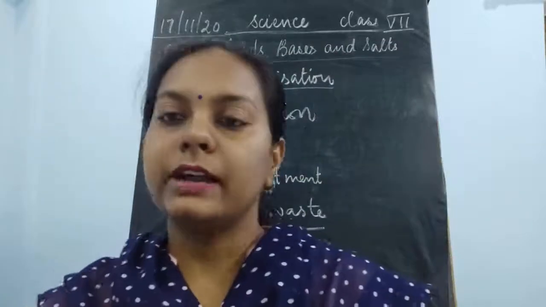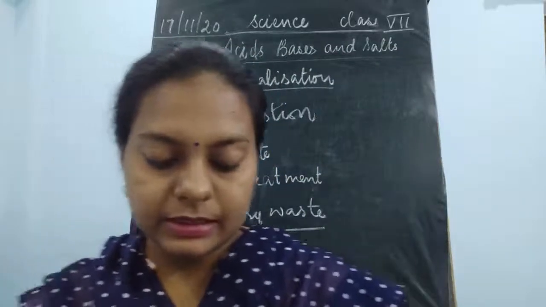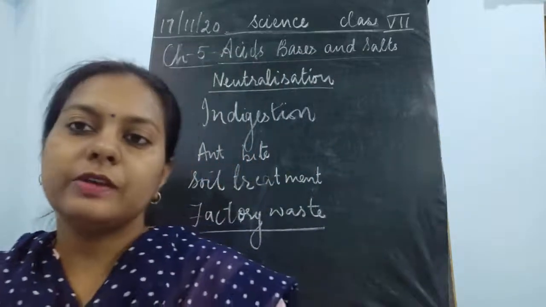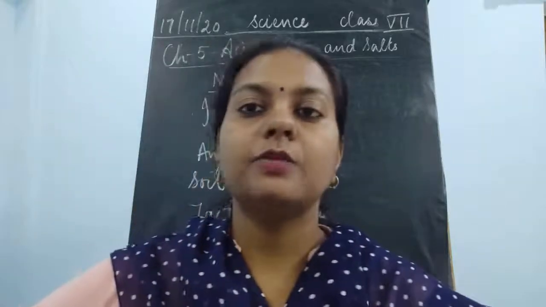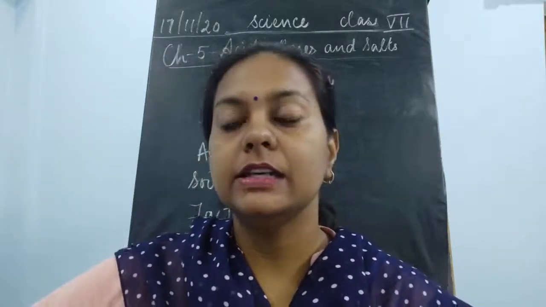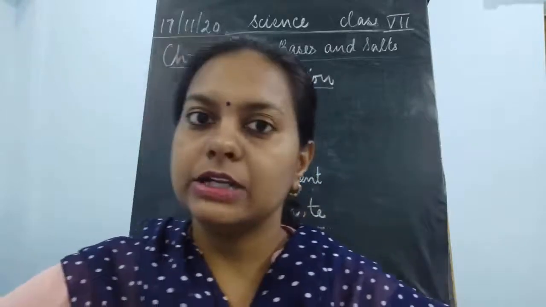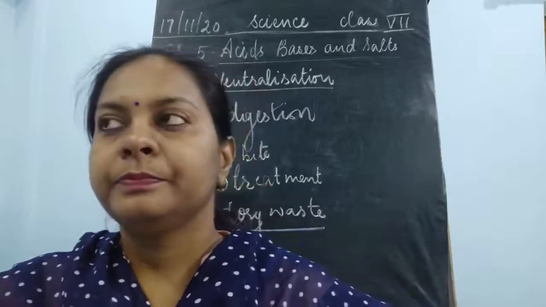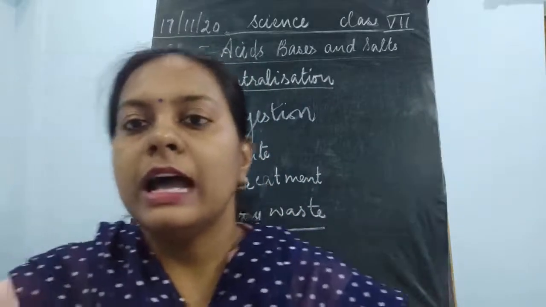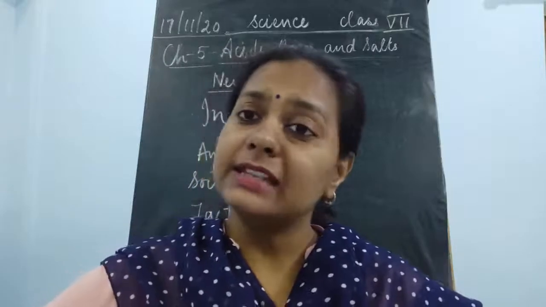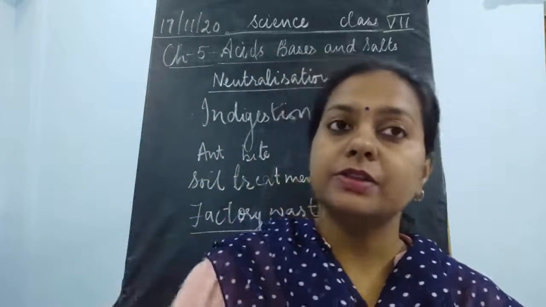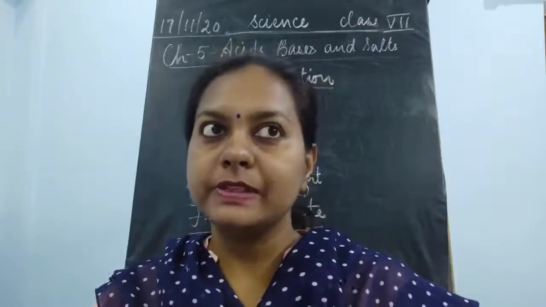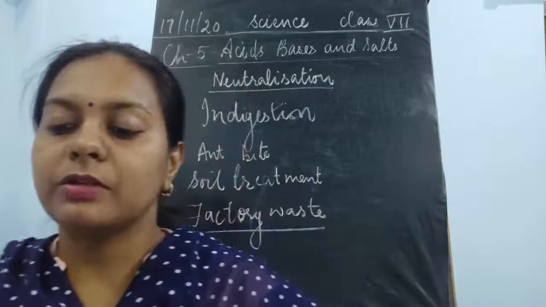It says that whenever factory wastes are present, they contain acids in a larger amount. Now if these acids are released directly into the water bodies, then what would happen? This is going to increase the acidity, or the acidic conditions, in the water bodies, and then what happens? This is going to kill the organisms. How are they going to kill the organisms? As you know, these acids are very harmful in nature because they are corrosive, ठीक है. तो corrosiveness की वजह से क्या होगा कि जो substances हैं, these are going to harm the organisms and they are going to be killed.